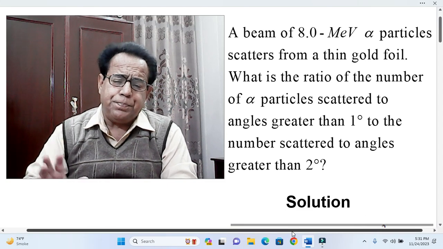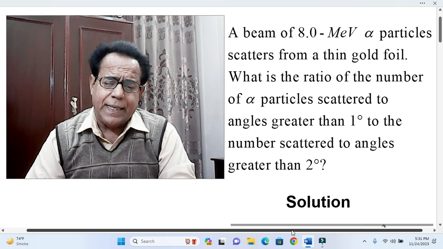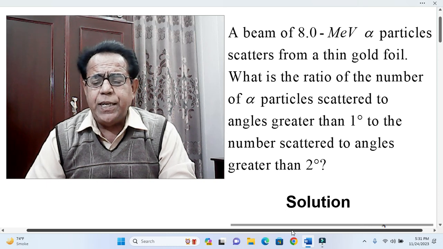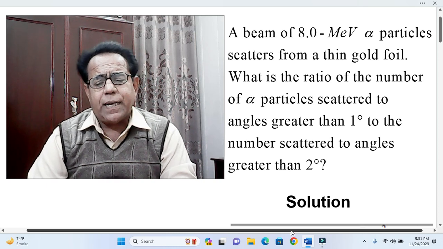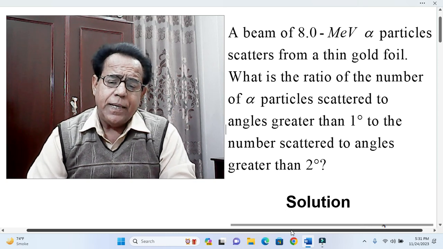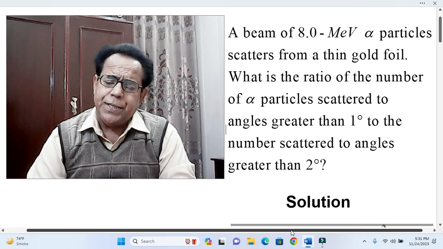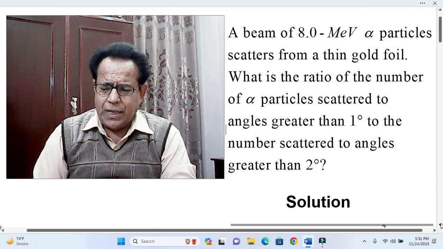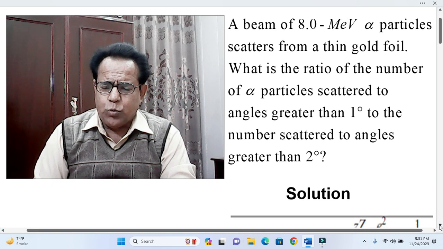Actually the problem is of such nature that most of the parameters are cancelled and we are to deal only with the angle. On the basis of this angle this ratio can be determined. But definitely we need to know everything.